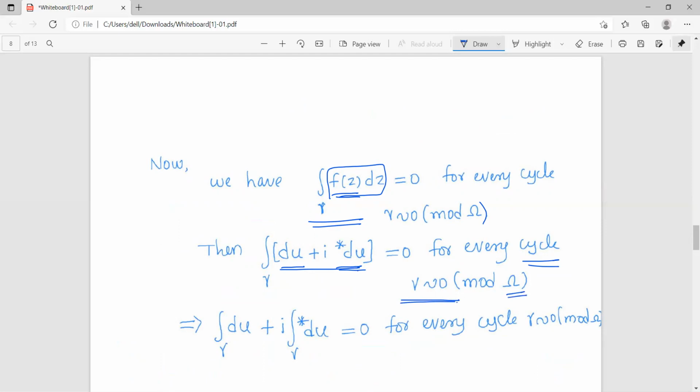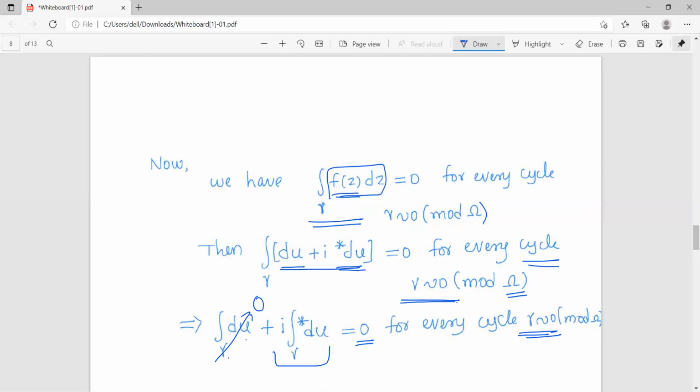Now we can split it: the integral of du over gamma plus i times the integral of star du over gamma will be 0, which is true for every cycle homologous to 0. But just now we have seen that the first integral will be 0 for all cycles homologous to 0. So as this is 0, this term has to be equal to 0.